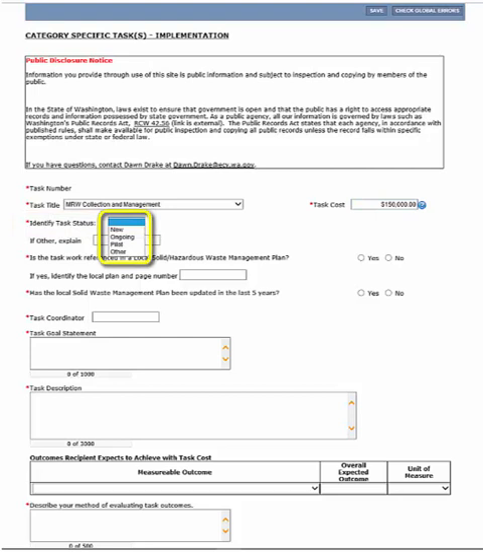Next, identify the task status. Select from the drop-down menu. For this example, the task is not new or a pilot. It is one that the local government has been implementing for years with or without LSWFA support. Ongoing is selected. Moving on.